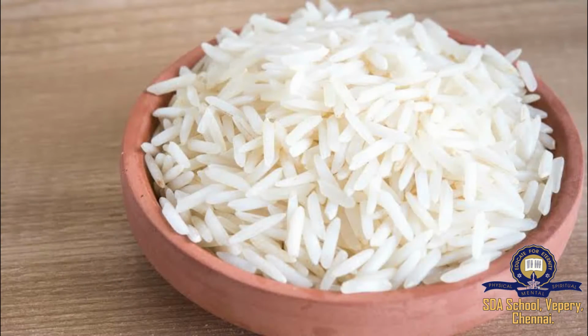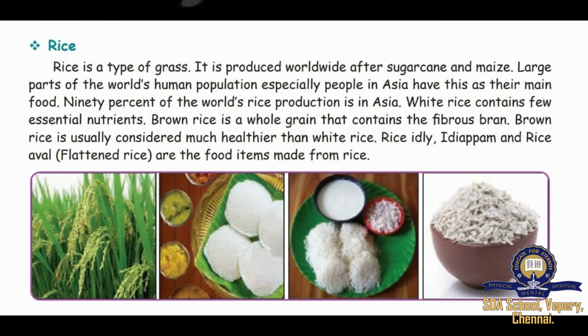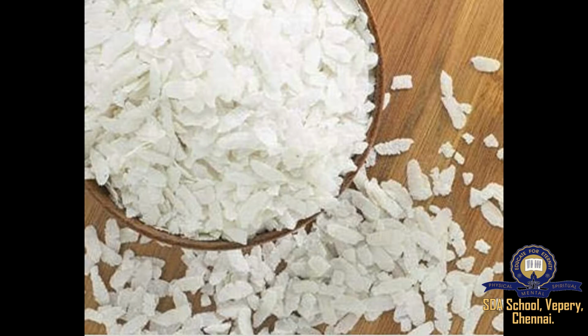What does white rice contain? White rice contains few essential nutrients. What does brown rice contain? Brown rice is a whole grain that contains the fibrous bran. Brown rice is usually considered much healthier than white rice. What are the food items made from rice? Rice idli, idiyappam, and rice aval are the food items made from rice.